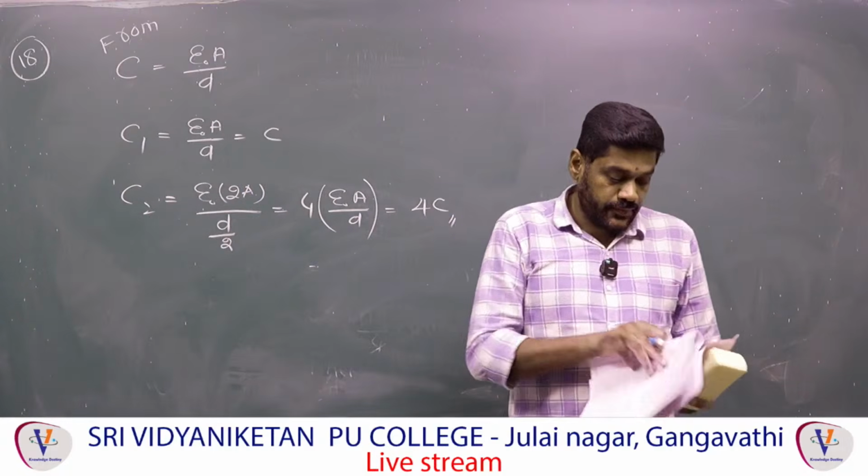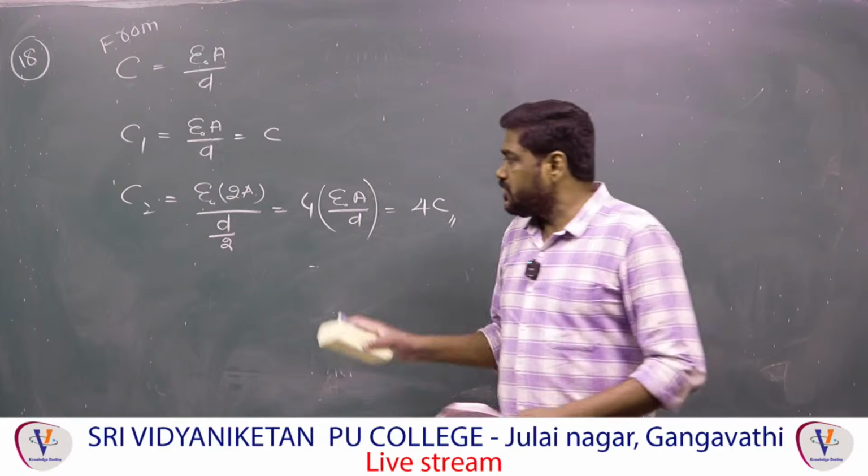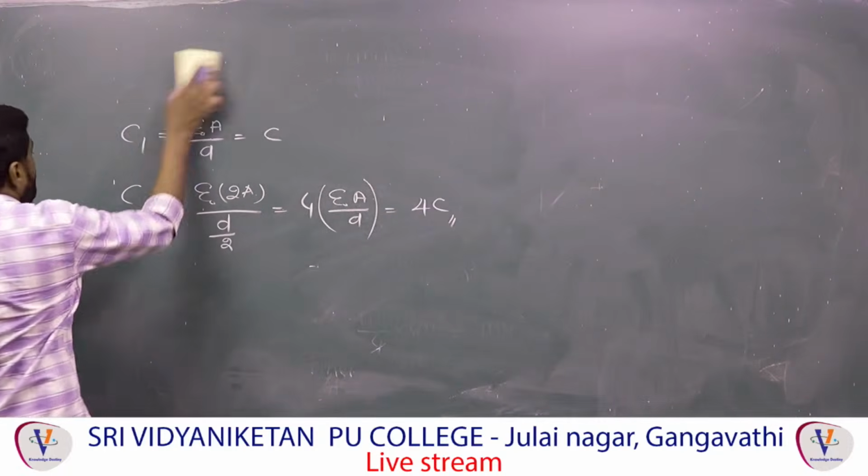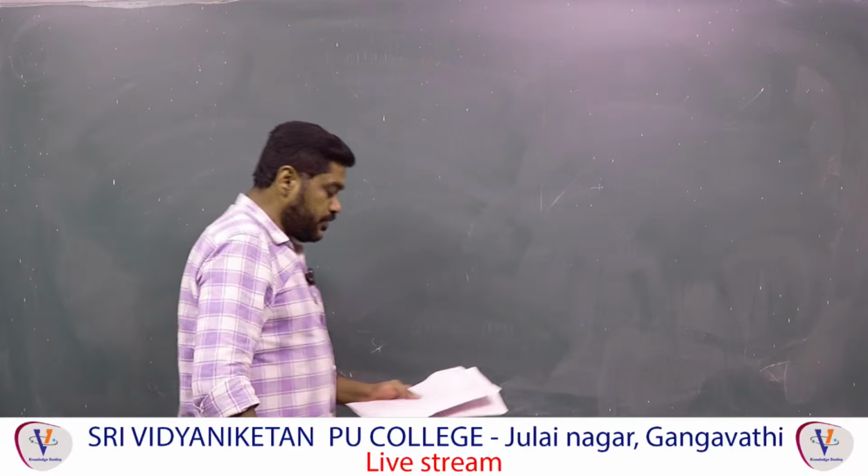Next, question number 19. That is a direct theory question. You can go through it because that is a direct point, there is no need to explain it.